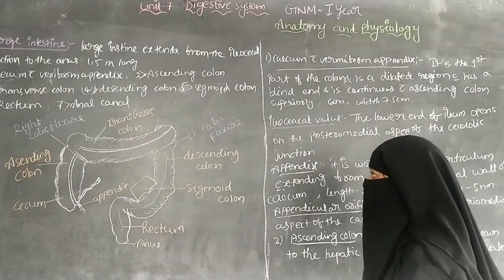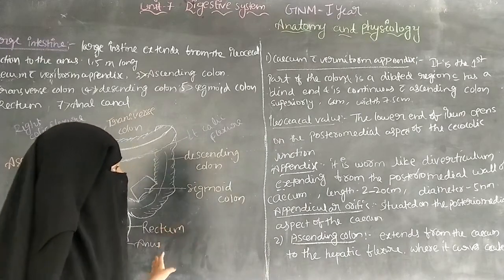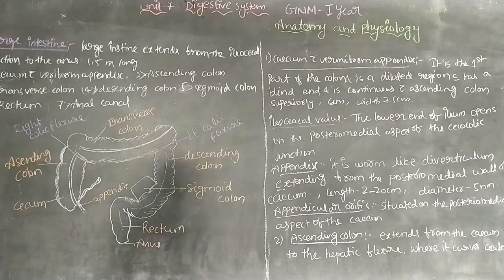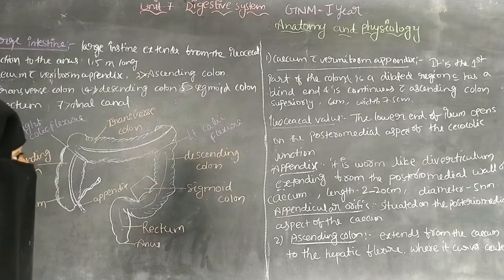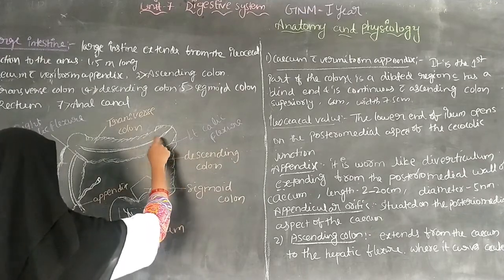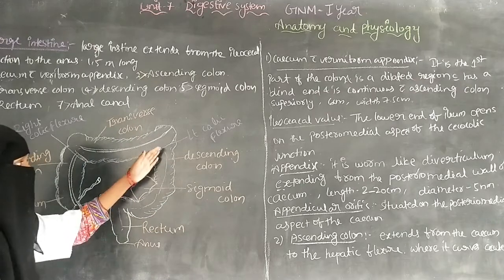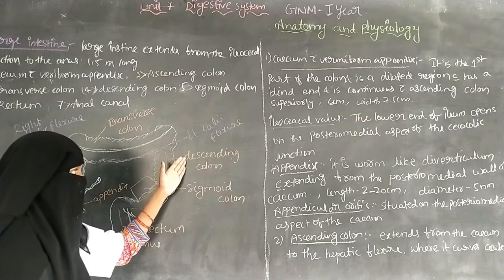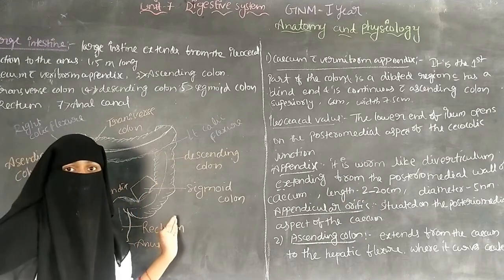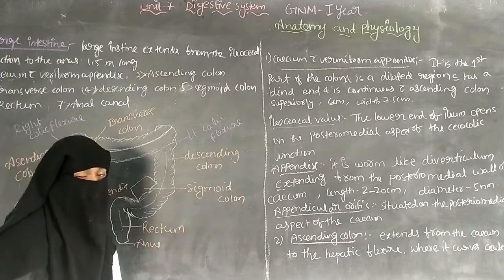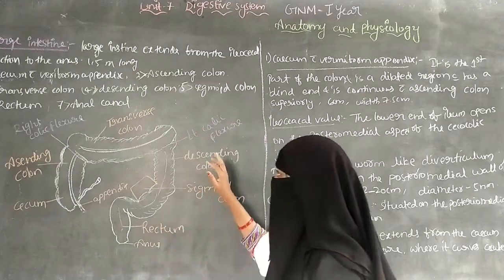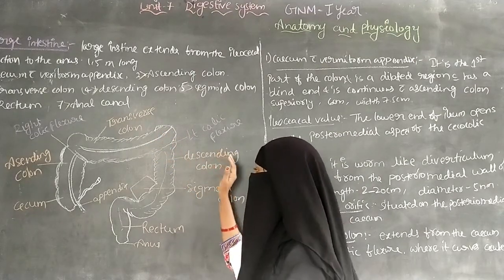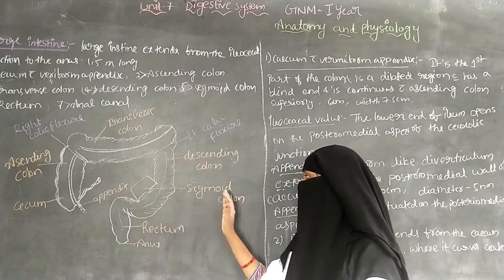And the next one is the descending colon. The descending colon curves towards the midline after it enters the pelvis. The transverse colon continues as the descending colon, and when the descending colon enters the pelvis, it becomes the sigmoid colon.